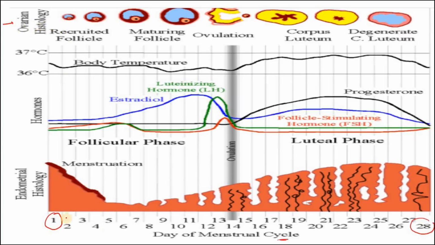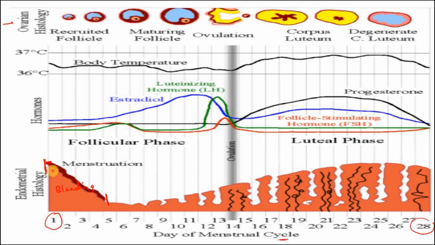So now see, at day 1 of the menstruation, day 1 to day 5, this is the menstrual cycle where bleeding is occurring. You can see this is the level of the blood tissues.